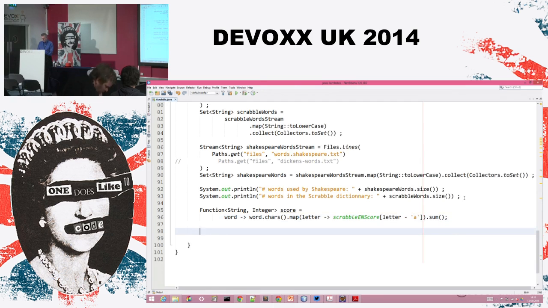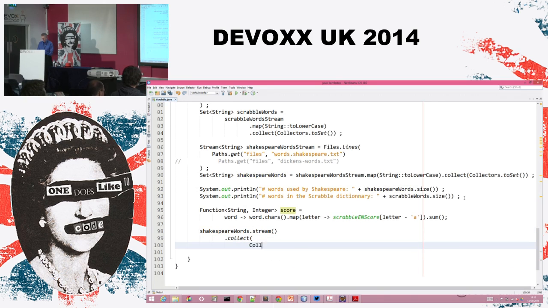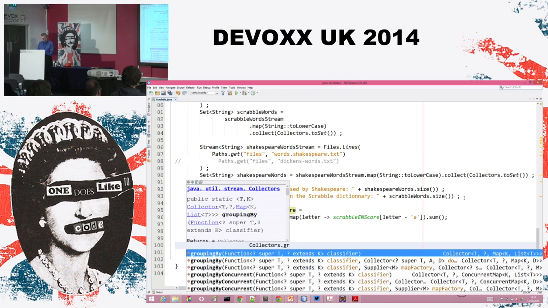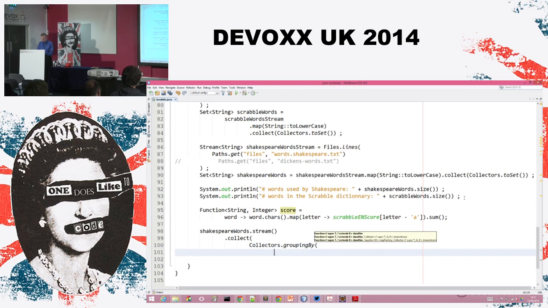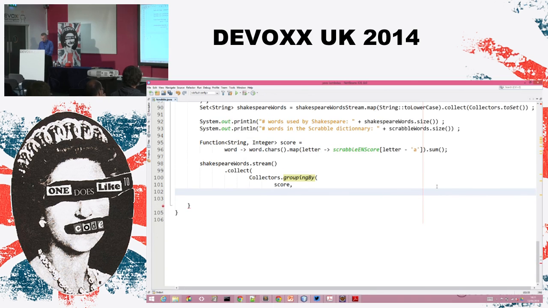Now, once I have this function, I can take the words of Shakespeare, build a stream on that, and collect them using the correct collector, which is the groupingBy collector. I collect by score, so the keys of the HashMap built will be the score of the words. And then we're just going to begin by counting the words with that given score. The result is a HashMap.